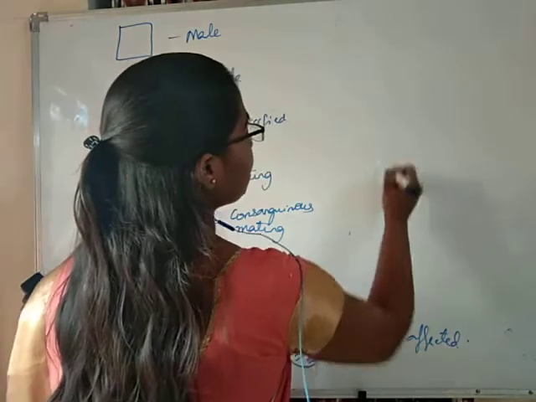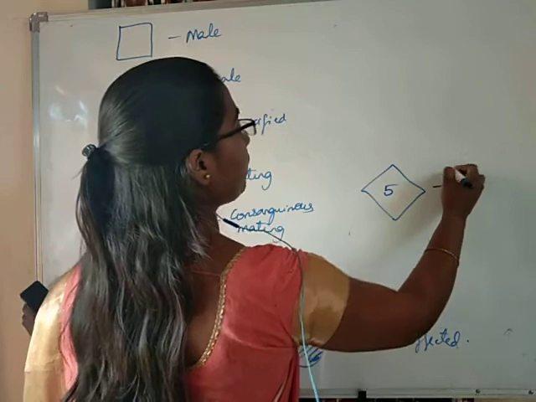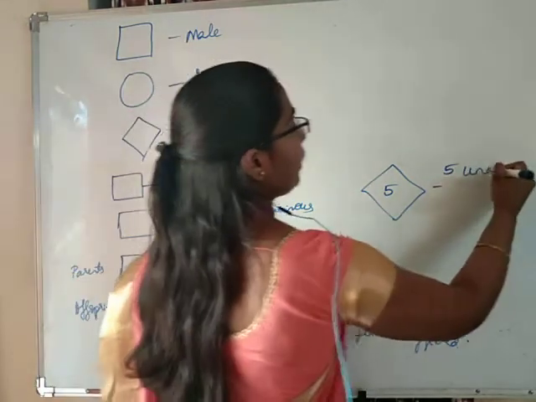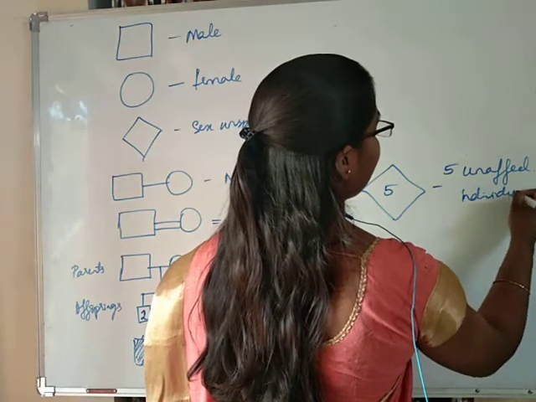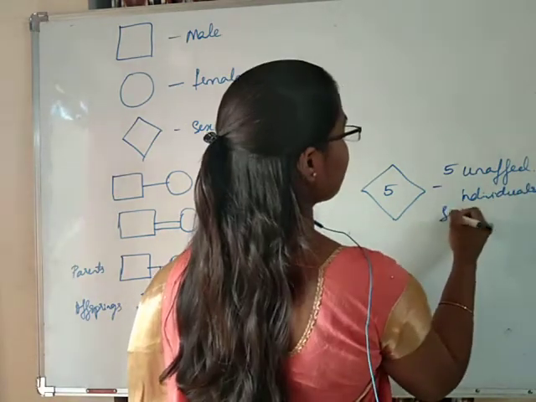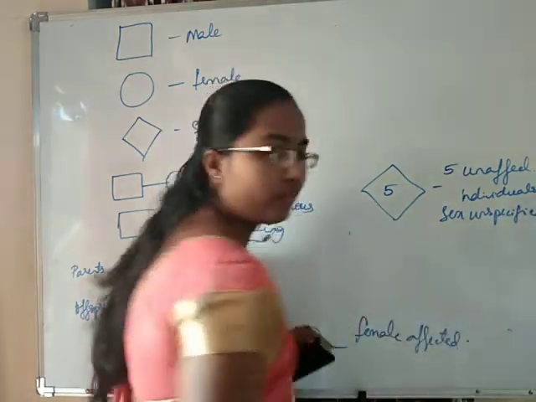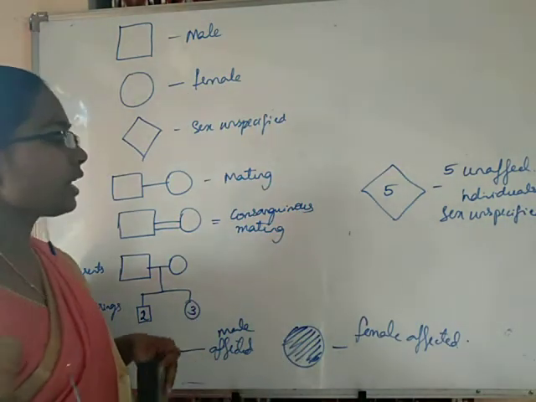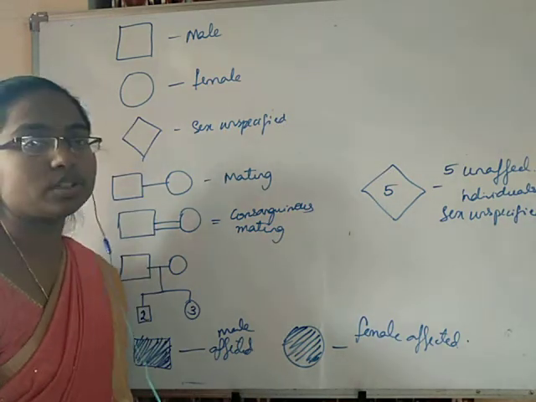If I write 5 inside a diamond, it indicates 5 unaffected individuals of unspecified sex. In that way we can understand things from the different symbols used in pedigree analysis.